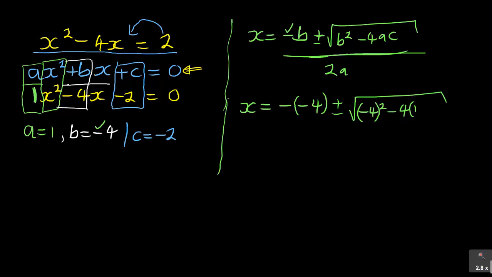my a is 1 and my c is negative 2, all over 2 and my a is 1. So then you find your two values of x.